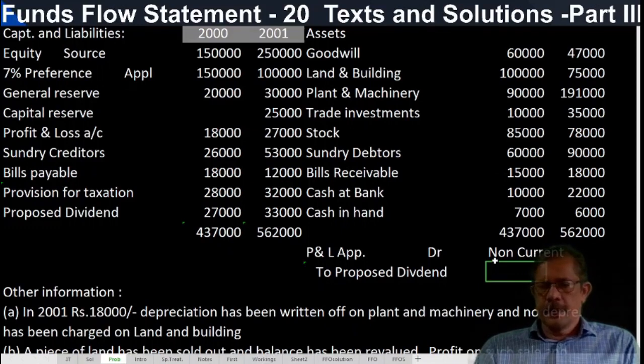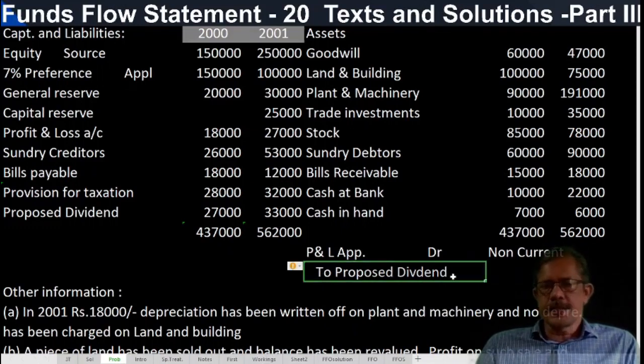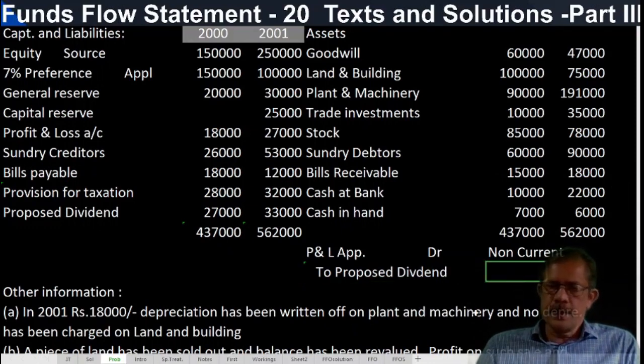Proposed dividend, in this account we can give two assumptions. One assumption is that it is a current liability. Why is it treated as a current liability? It should be payable within a short period as per the payment of dividend rules. So if that assumption is followed, it is a current liability. Another assumption is that it forms a part of net worth, until it is paid.